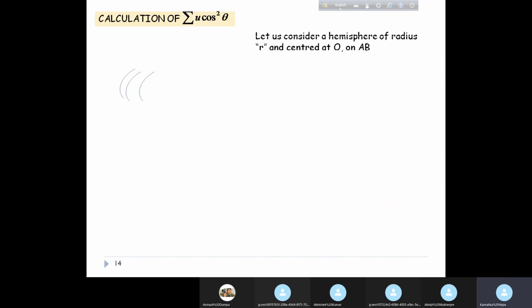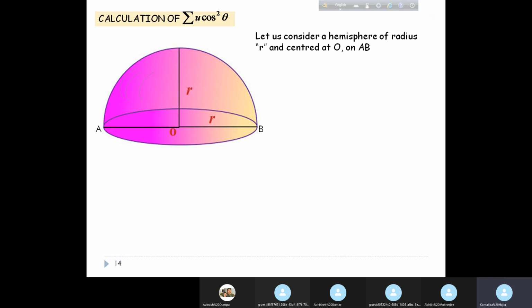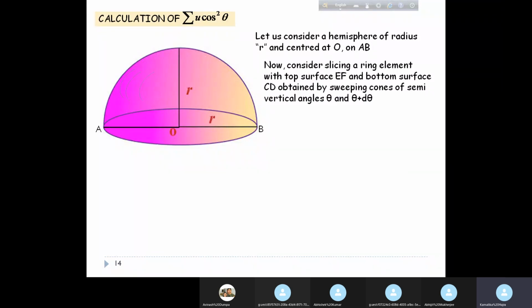For doing that, we considered a hemisphere, the base of which was lying on the surface on which the radiation is incident, and we have to consider all the rays that are coming through this hemisphere in order to consider all possible directions incident on the surface AB. For doing that, we divided the hemisphere into thin slices of discs in this manner.